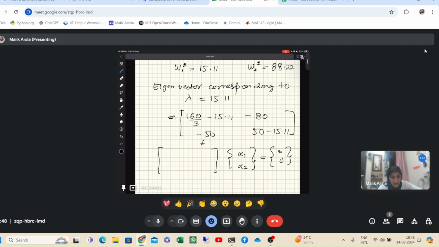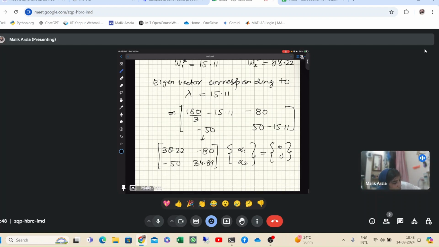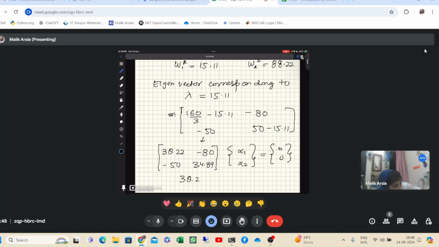160 by 3 minus 15.11, so the first value is something like 38.22. It will be minus 80, minus 50, and the last one is 34.89. Okay, so you will get these two equations.